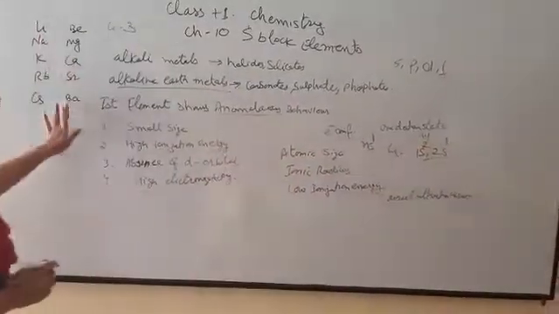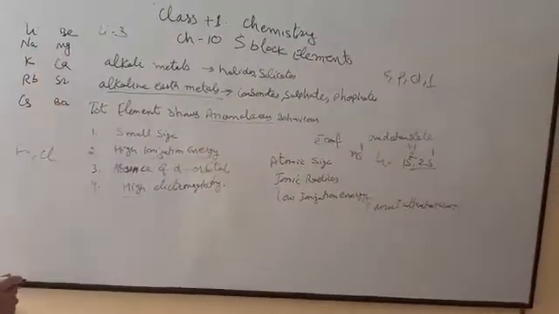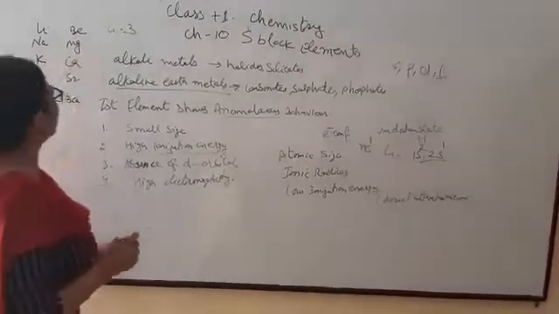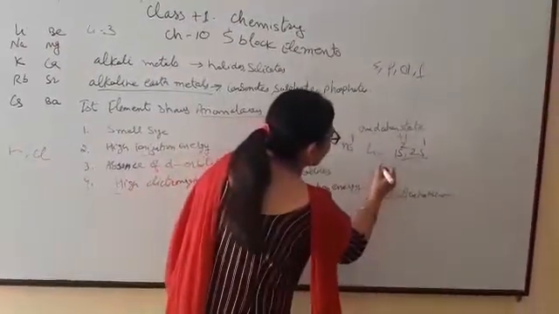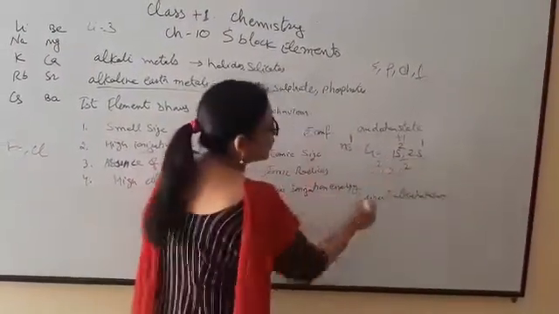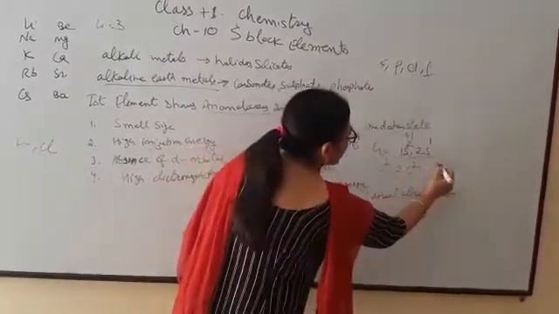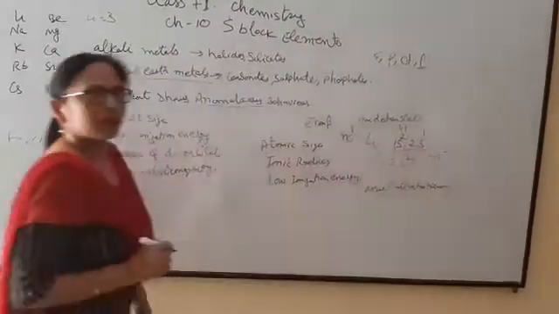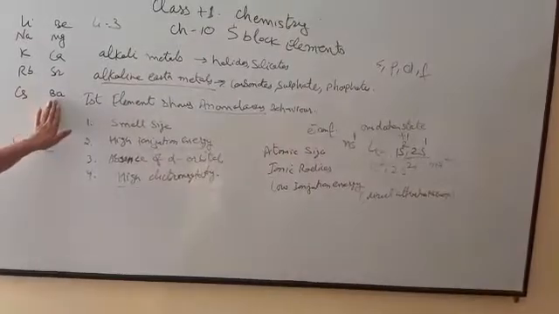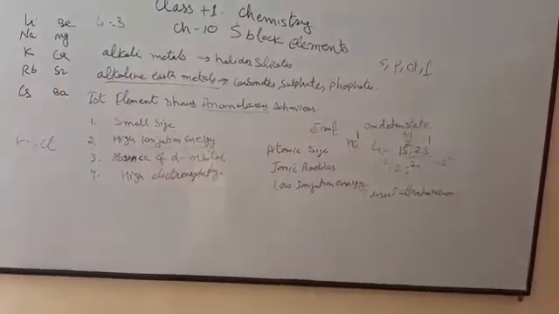Next, in the case of alkaline earth metals, the S orbital is completely filled. For beryllium, atomic number 4, it is written as 1s2 2s2. So its electronic configuration is ns2. The S orbital is completely filled in alkaline earth metals.